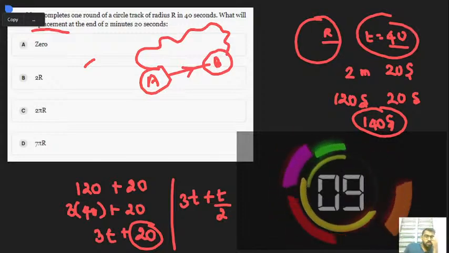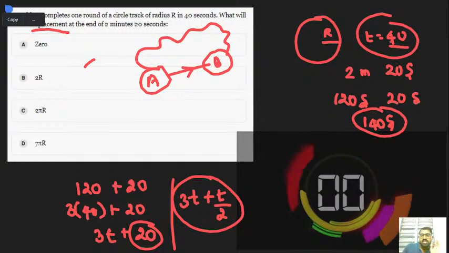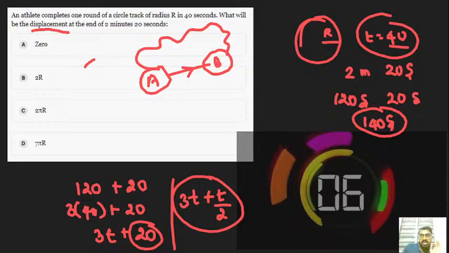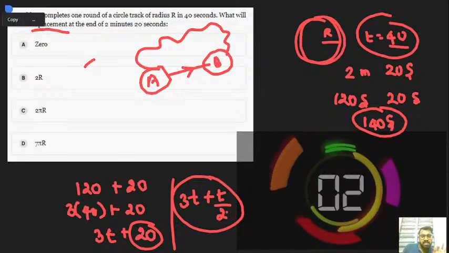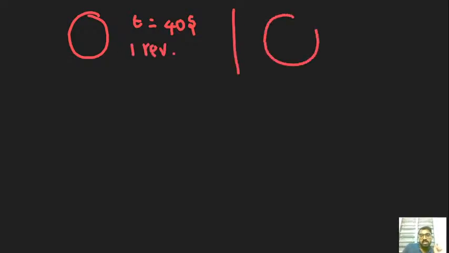Okay, fine. Now let's analyze. The time taken is 3t plus t by 2. For this 40 seconds, the entire circle is covered. For this 3t plus t by 2, how much displacement is covered, that is what they have asked. Let's move to the next slide. Again I consider this case. This is the entire circle. T is equal to 40 seconds, which took one revolution. Now let's consider the same circular track, but here the time taken is 3t plus t by 2.